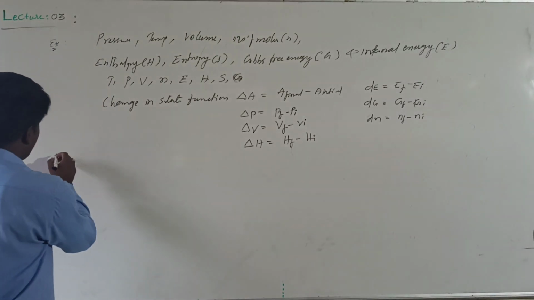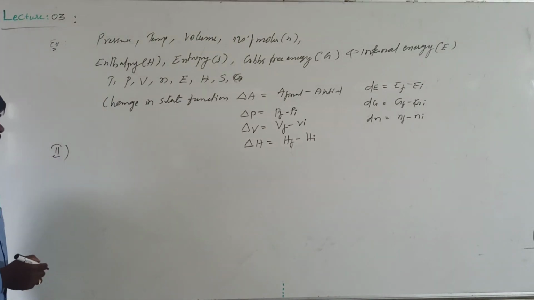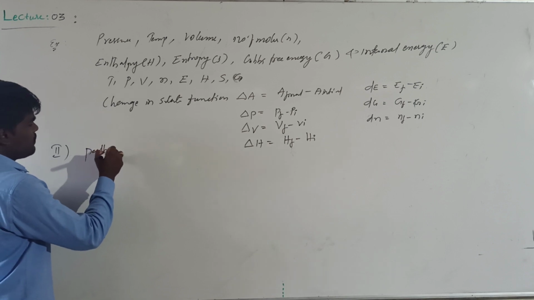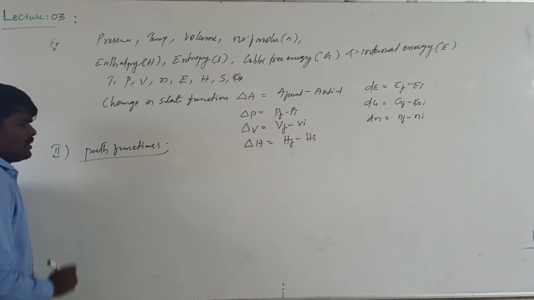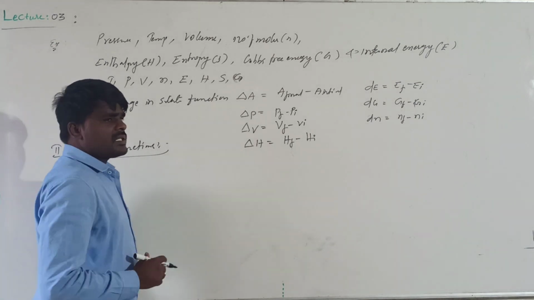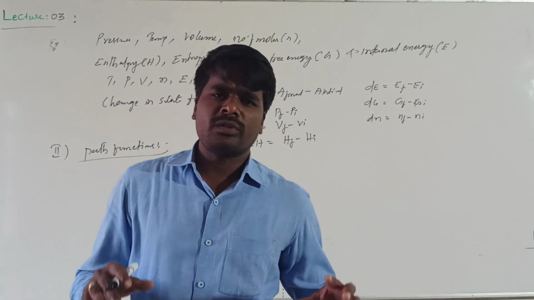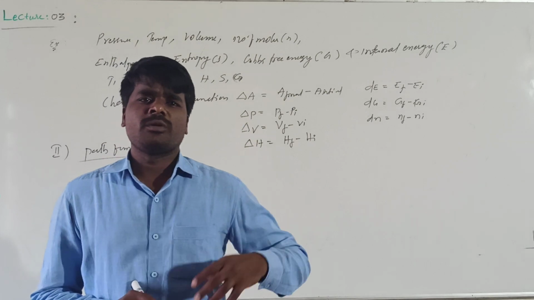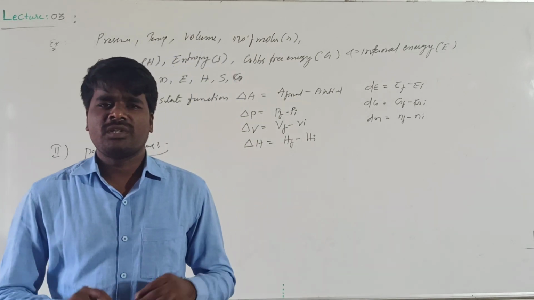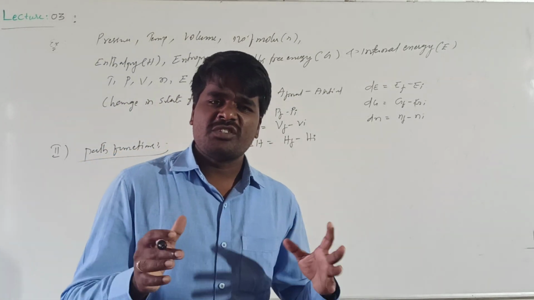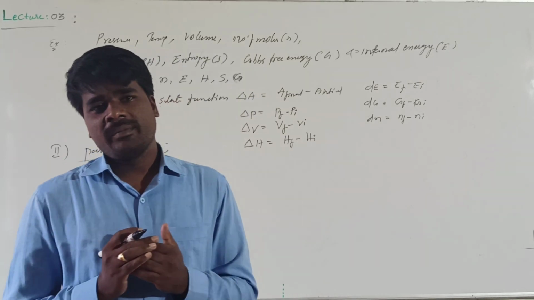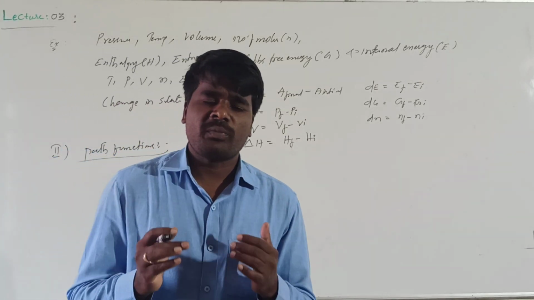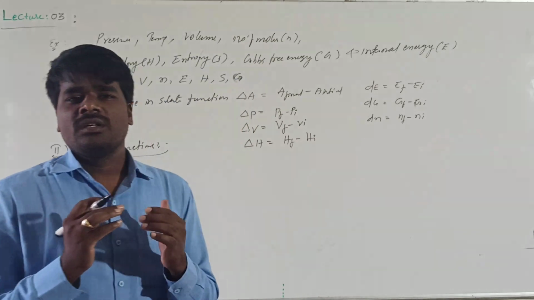Another important property is path functions. These are called path functions or path variables. They can be defined as certain thermodynamic properties which do not depend upon the state of the system. They do not depend upon the initial and final state of the system. They will only depend on how the change is being brought. They will depend upon the path in which the change is being made. Those types of thermodynamic properties are said to be path functions.